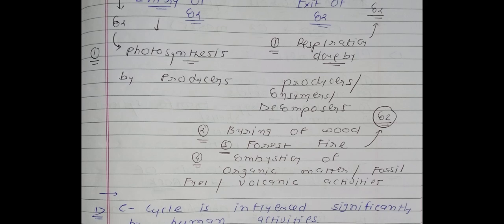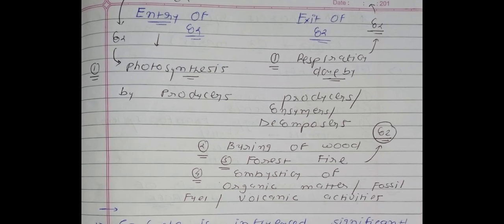Okay, now see the exit of CO2. First point, respiration done by producers, consumers and decomposers. You know that in the process of respiration O2 will be used and CO2 will be released. So CO2 will be released by producers, consumers and decomposers. Okay, it means all biotic factors of the ecosystem are going to release carbon dioxide.